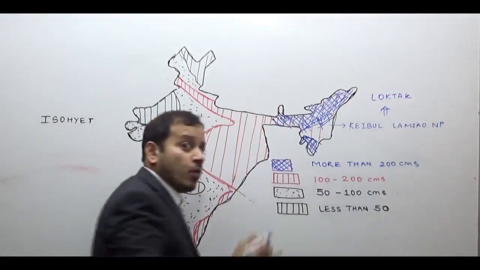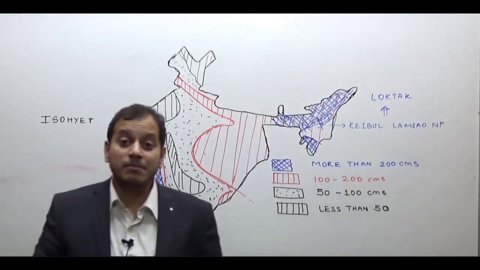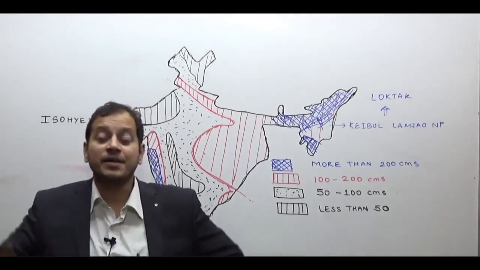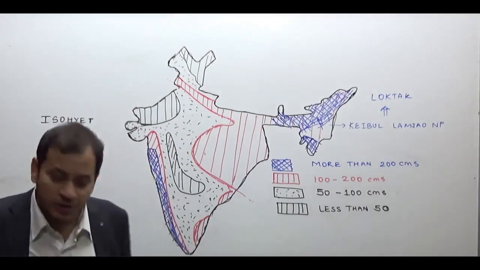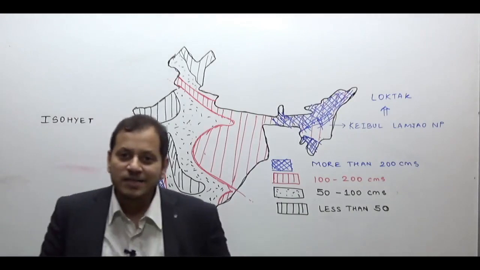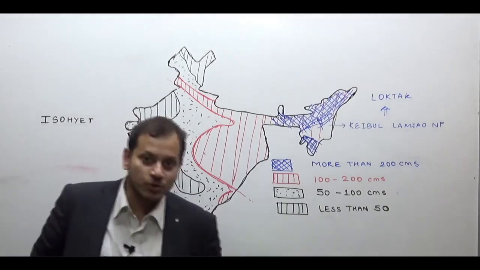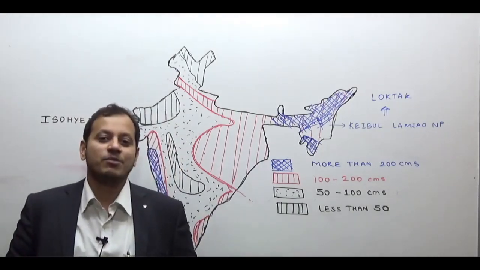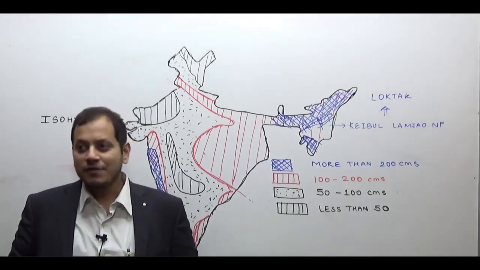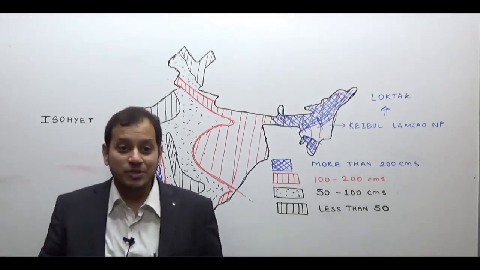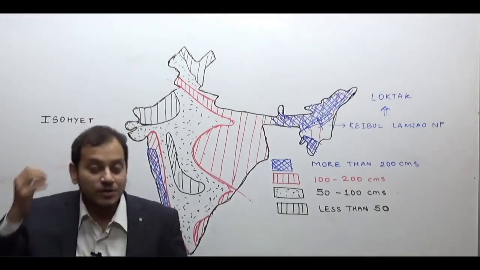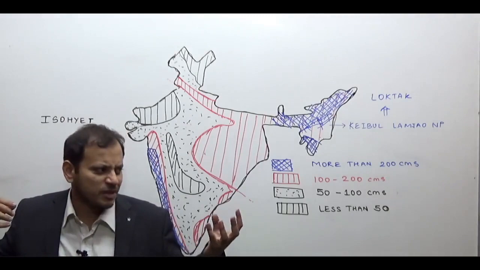Loktak Lake, world's only floating national park made from organic decayed matter. Organic means which was having life remains, vegetative matter. Otherwise, islands are made from rocks, from stones, but never an island is made from organic vegetative matter. If you have seen Life of Pi, you could see an island was shown there which disappeared. An island was shown which was made from the trees.